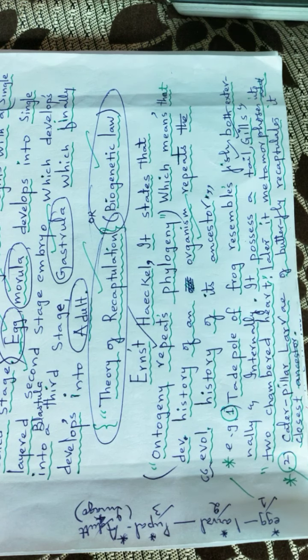But later, after the entire life history is over, it gets metamorphosed and transforms into the adult. In insects also, we can see the caterpillar larva of a butterfly, which also recapitulates its ancestral forms. Okay.